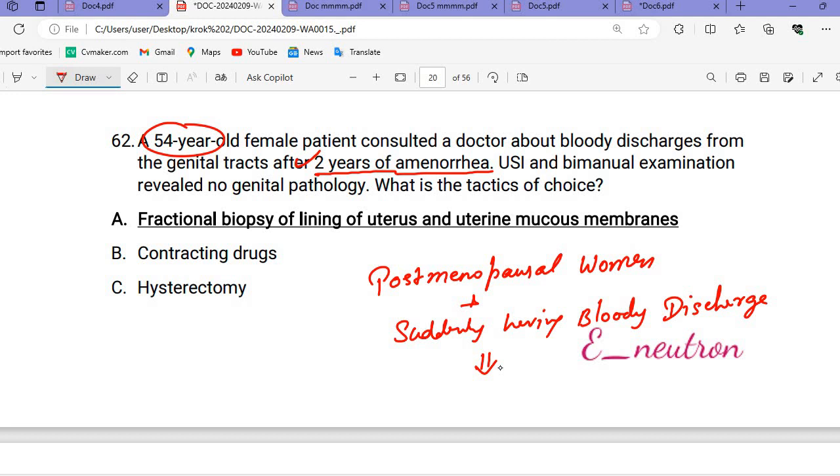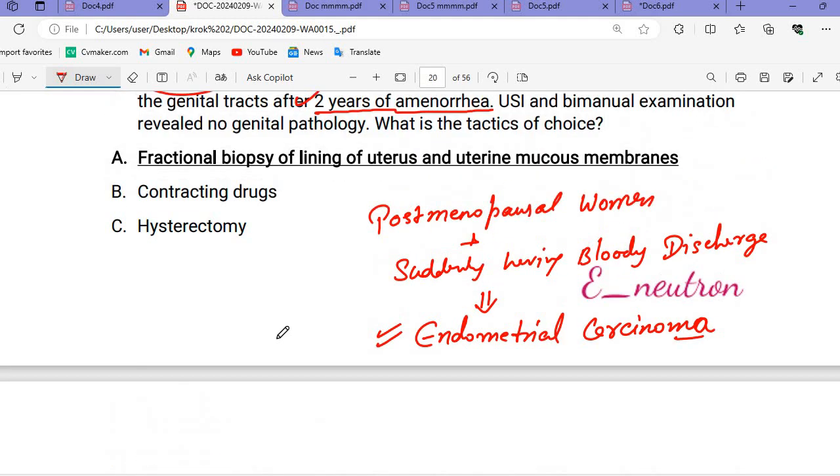But for your Croc 2 exams, remember there will be endometrial cancer only, or endometrial carcinoma. The post-menopausal woman having bloody discharge after the menopause, 2 years, 3 years, or whatever the years, means they are talking about endometrial carcinoma. And when they are talking about carcinoma, we know what we need to do. We need to take the biopsy for cancer confirmation.